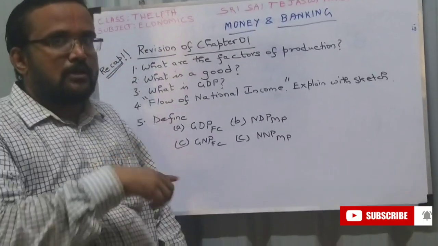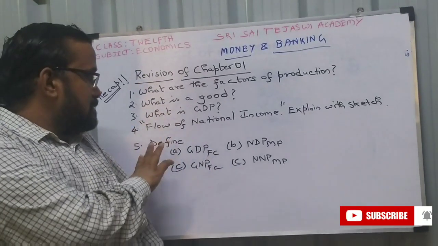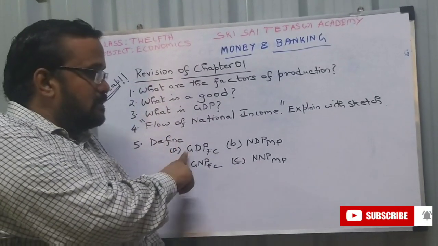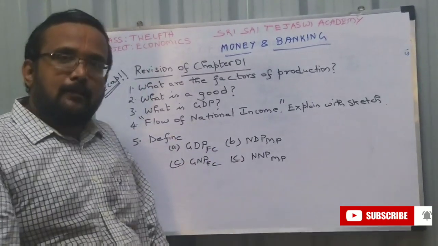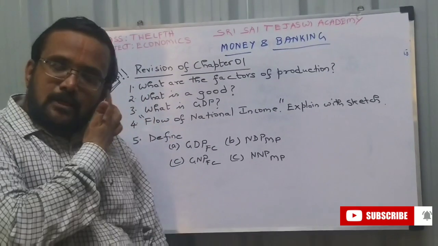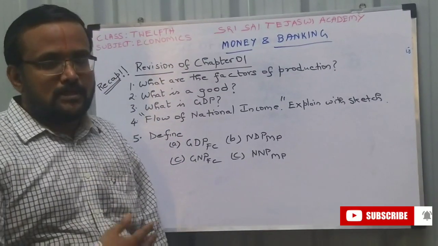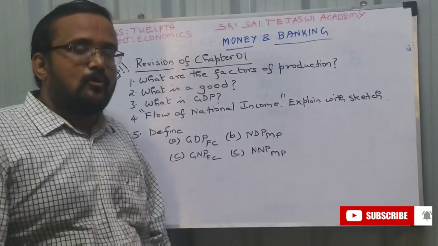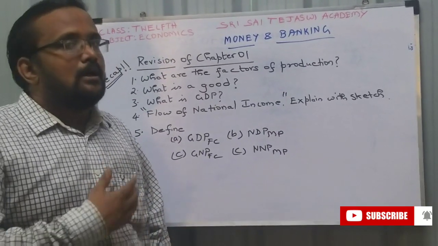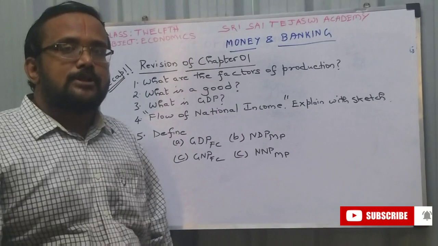You have a sketch, right? So explain that with a sketch. Fifth, define GDPFC, NDPMP, GNPFC, NNPMP. So these are the questions. Try and answer the questions. Press the pause button. Once you are ready with the answers, we can move into the second chapter.